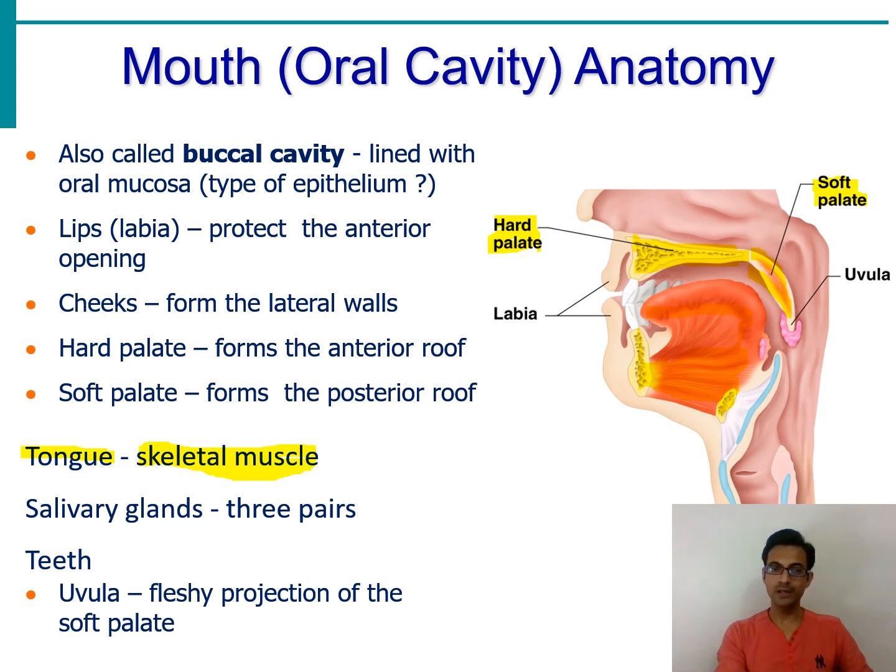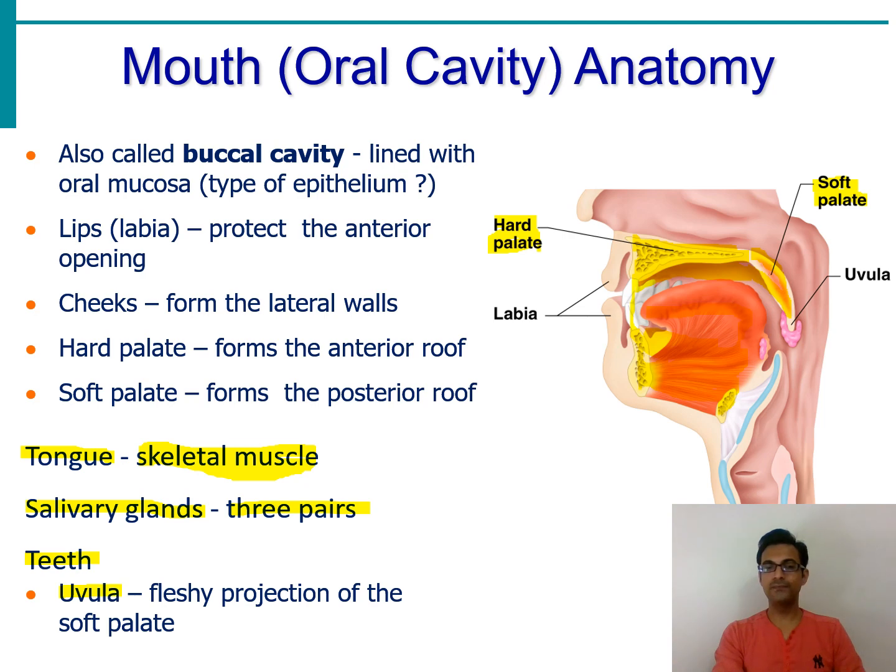Apart from this, salivary glands are also present. There are 3 pairs of salivary glands, so overall in this oral cavity we have 6 salivary glands. They are considered in pairs, so we say there are 3 pairs of salivary glands. As well as that, we have teeth, the upper set and the lower set of teeth. Then the uvula.